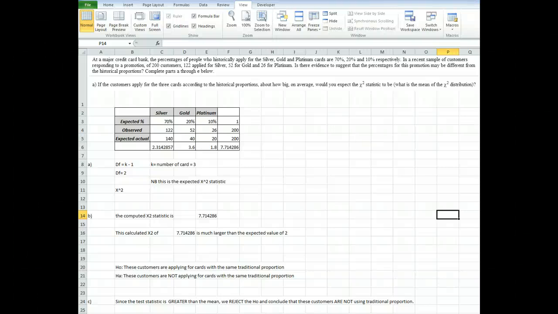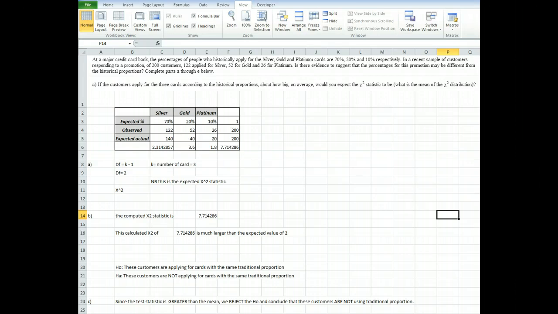Okay, so here's a guide that will help you with question 2 for week 10. The question reads that at a major credit card bank, the percentages of people who historically apply for the silver, gold, and platinum cards are 70%, 20%, and 10% respectively. In a recent sample of customers responding to a promotion, of 200 customers, 122 applied for silver, 52 applied for gold, and 26 applied for platinum. Is there evidence to suggest that the percentages for this promotion may be different from the historical proportion?